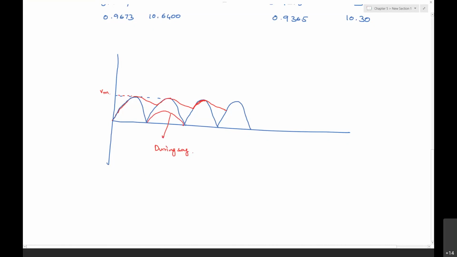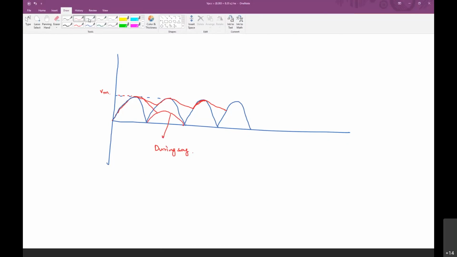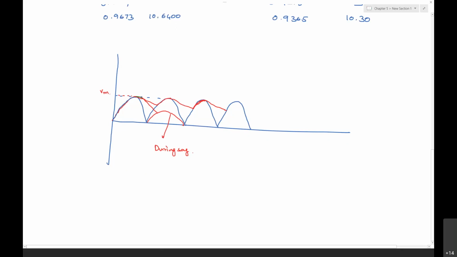Then it is going to fall maybe this path, decrease this way, and again charge to this. In the next cycle also, the same voltage, it is going to charge to this.